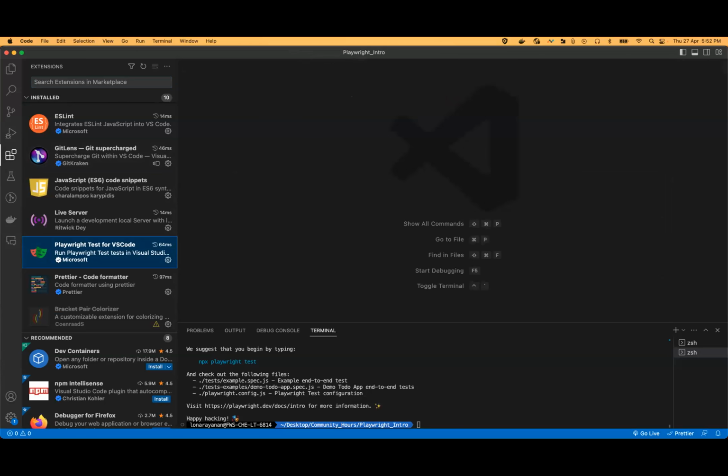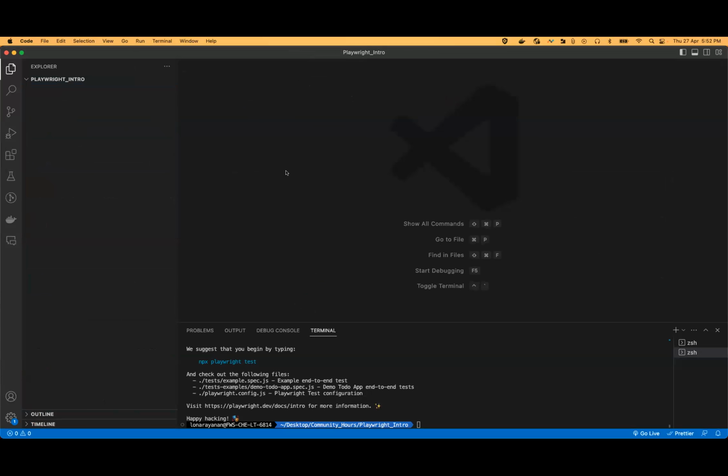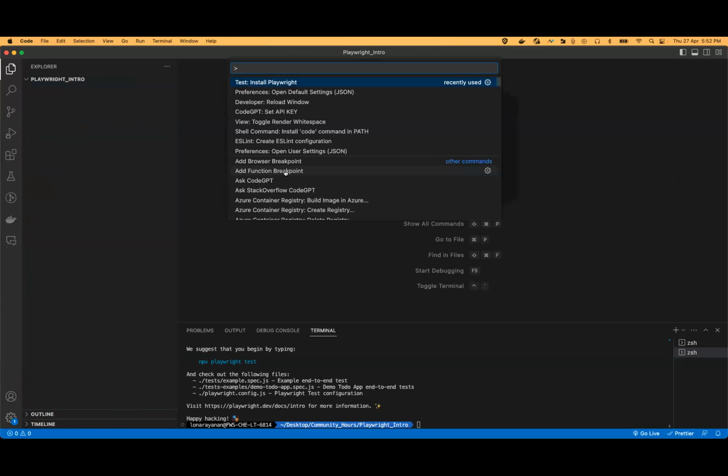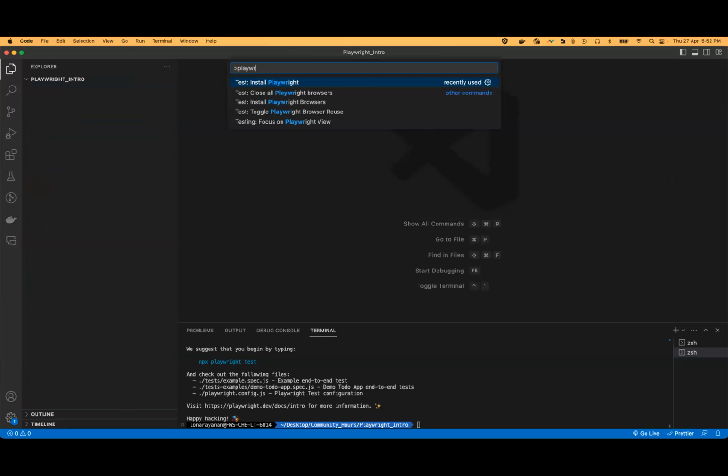So I will install using the command. Yeah, this is the command.